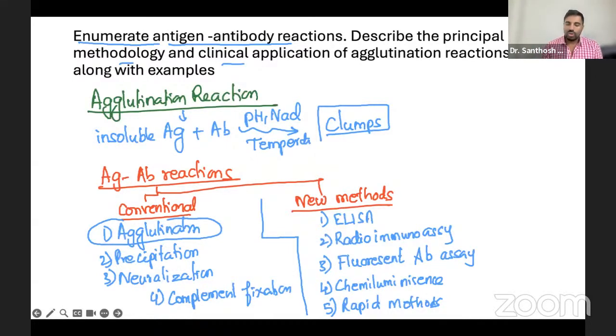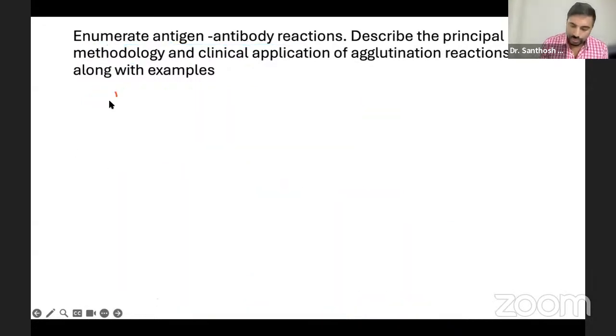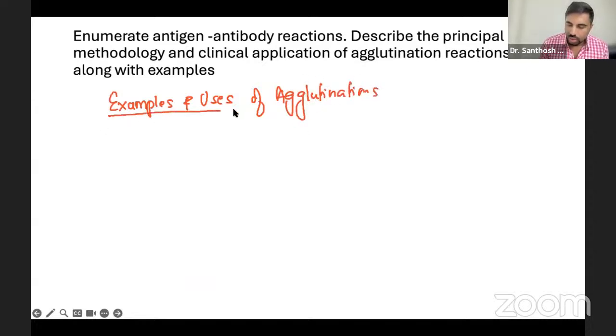Now, the agglutination definition we have covered. What are the examples and uses of some agglutination reactions? When you write the list, you always start with the common ones, so the first is the Vidal test.